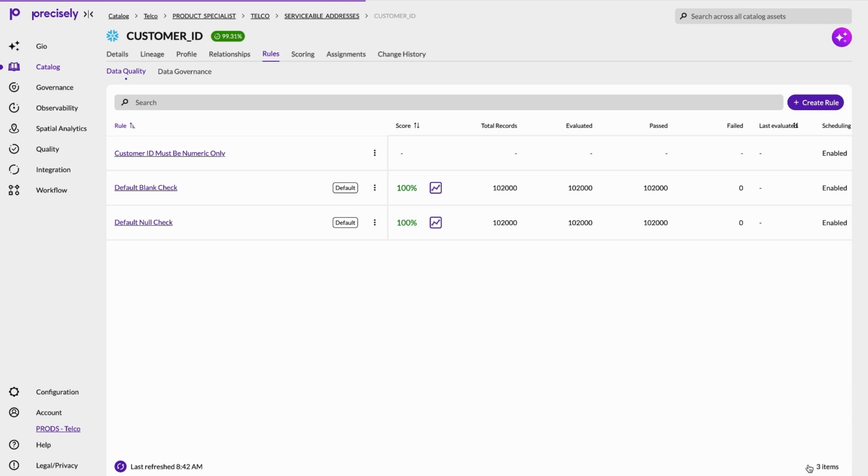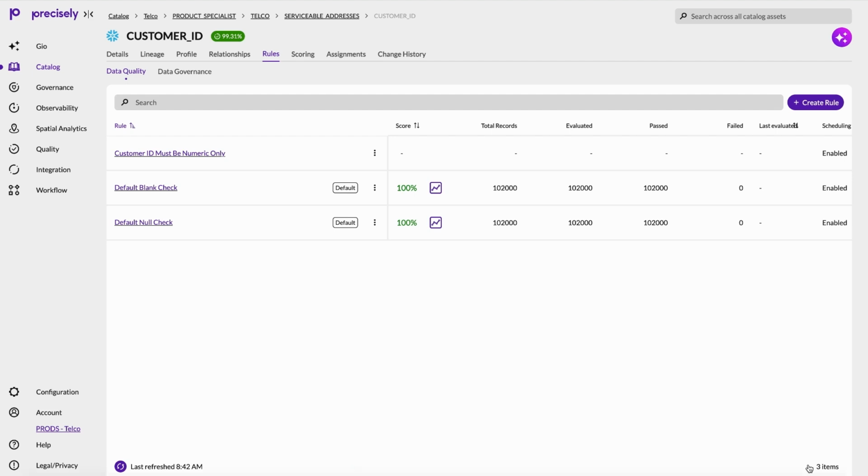And once I save it, this rule doesn't just belong to this one dataset. This is a build once, apply everywhere model. Because this rule is defined at the field or concept level, it can be reused across other datasets, even ones that don't exist yet. That means we're not just fixing today's data, we're establishing guardrails for the future.